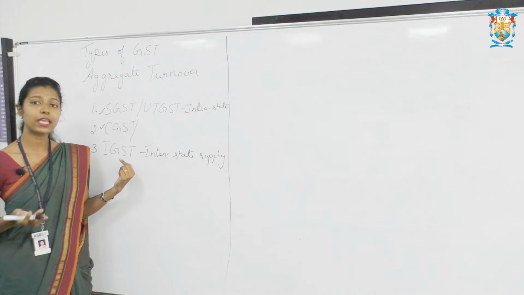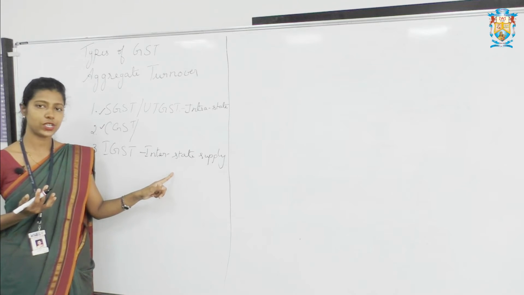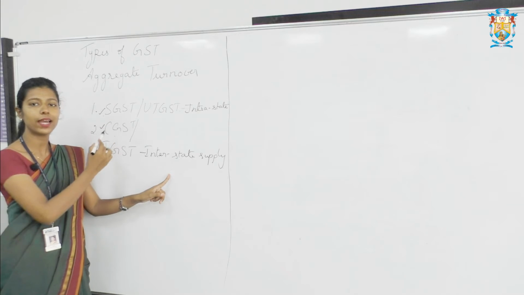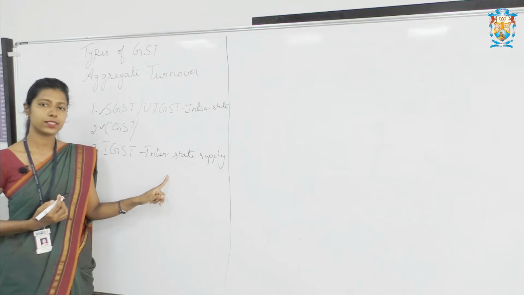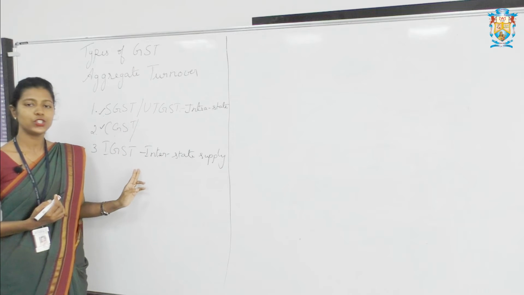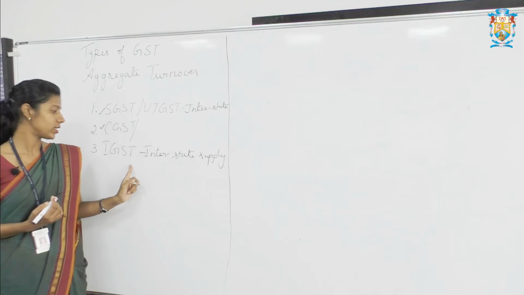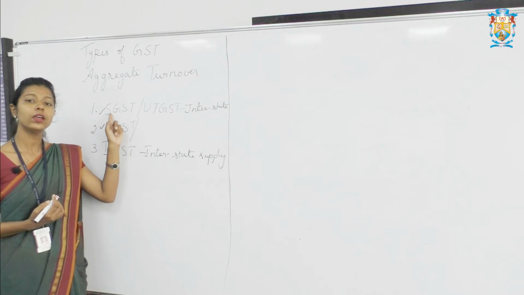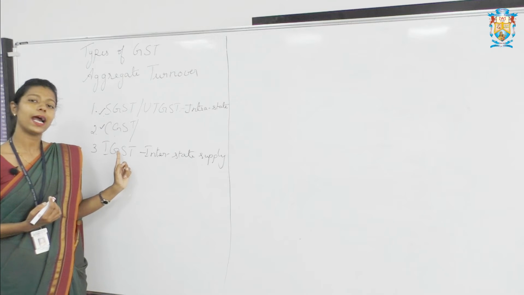So when they are supplying from one state to another state, that is interstate, they have to pay IGST. Then there is no paying of SGST and CGST. Instead of that, they are going to pay IGST, that is Integrated Goods and Service Tax. So there are four types of GST, SGST, UTGST, CGST and IGST. So if it is within the state, they have to pay the tax to the government, that is SGST and CGST. If it is between the states, they have to pay IGST.